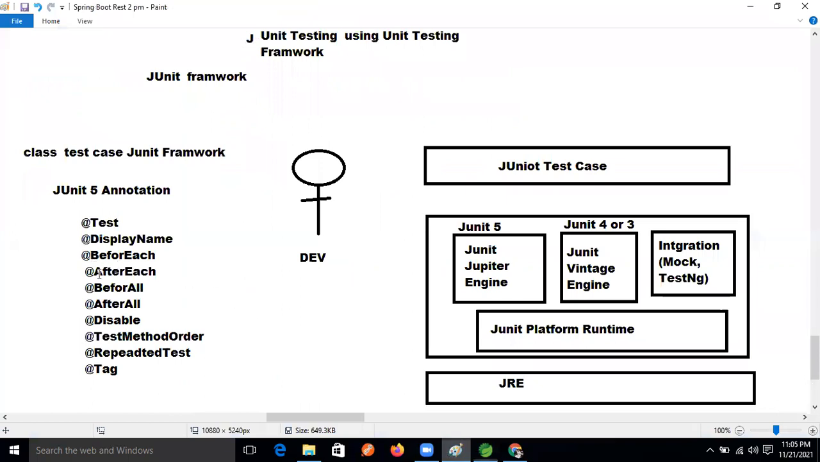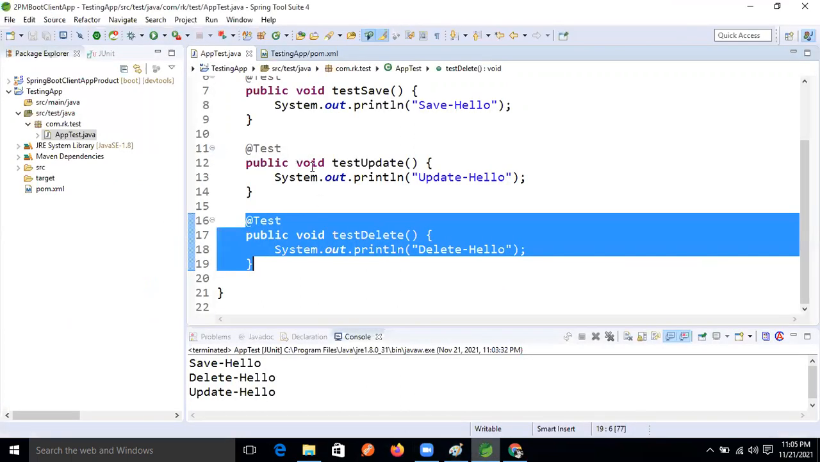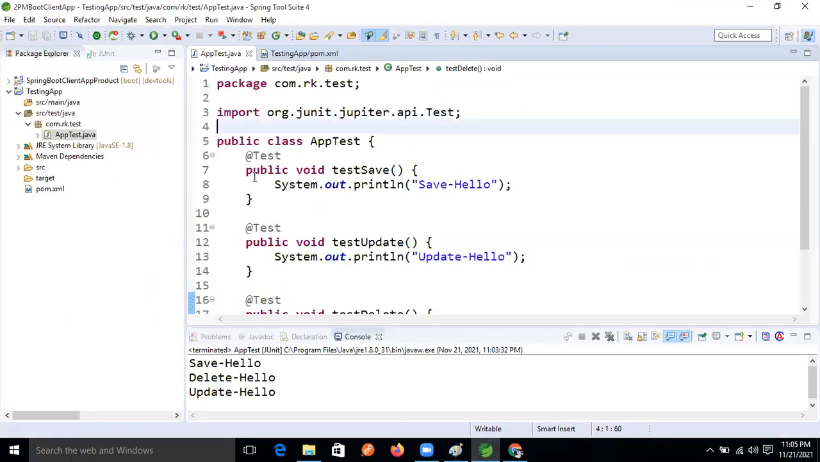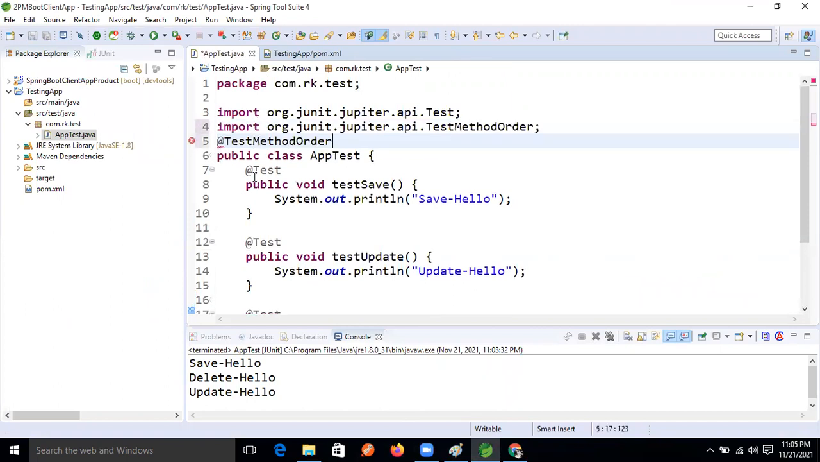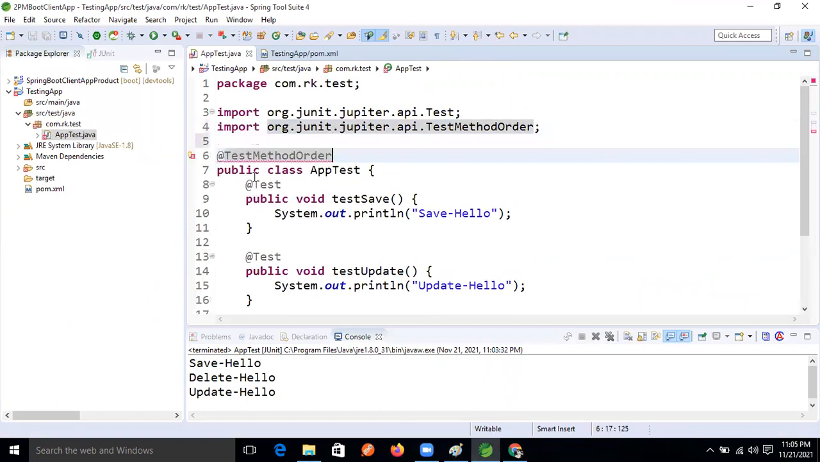So for that, which annotation will we use now, guys? Test method order. This annotation we will apply on the top of the class level, guys. Okay, so now here we will write at the rate TestMethodOrder, right?